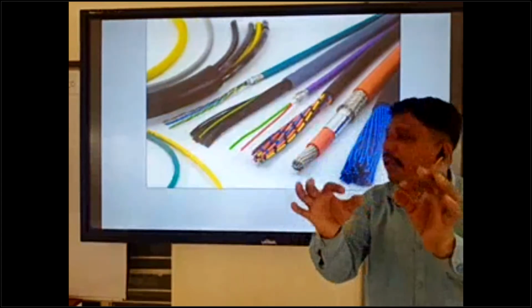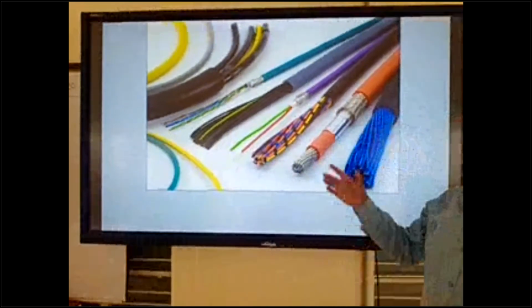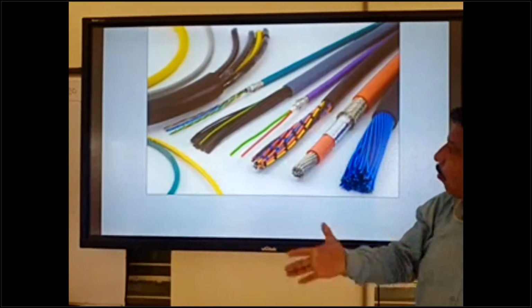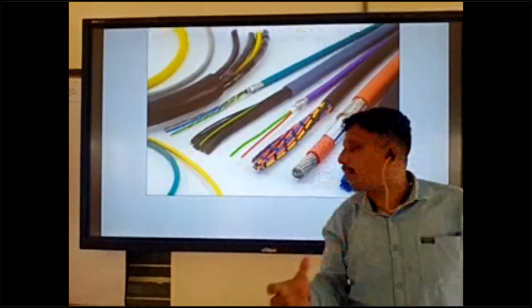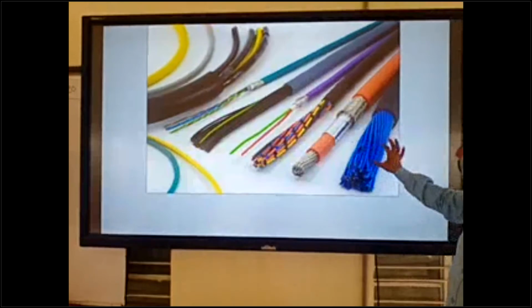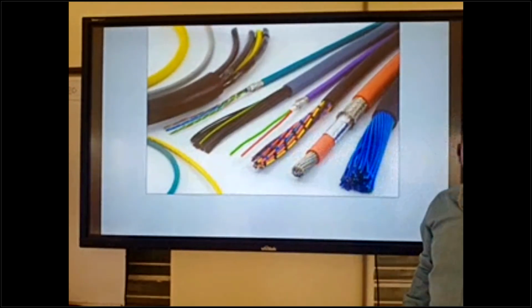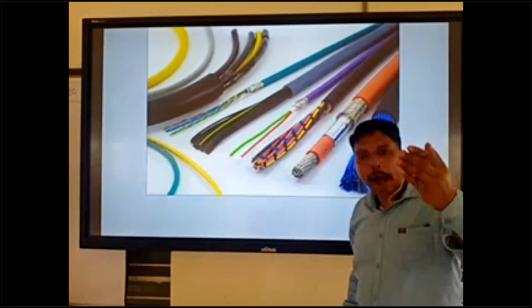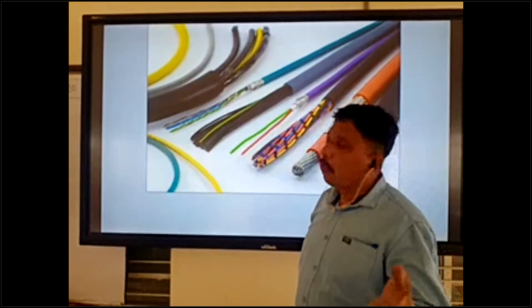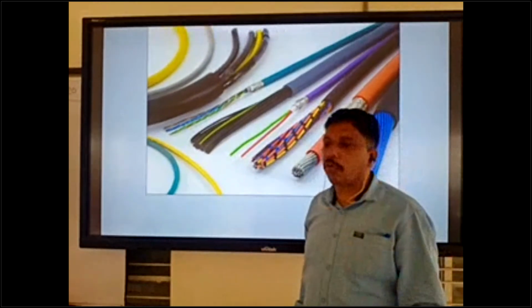Some cables come in two core, some cables 3 core, 4 core, and control cables come in bundles of the cables. This is the bundles of cable. Okay, so we can use power cables for 1 core, 2 core, 3 core, and 4 core.